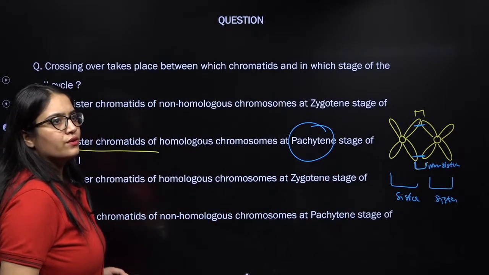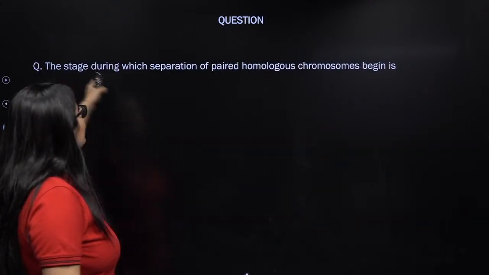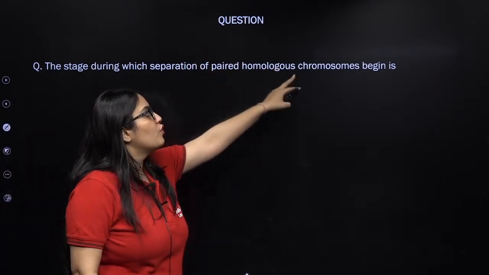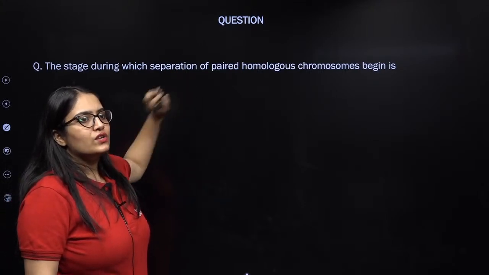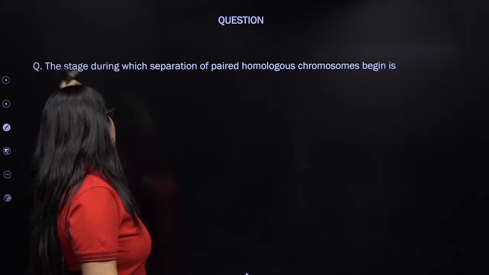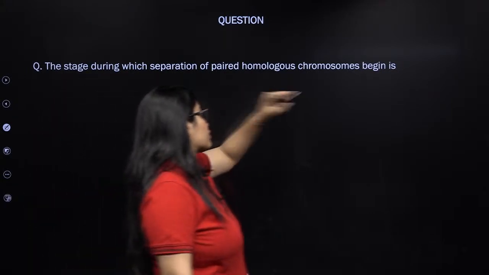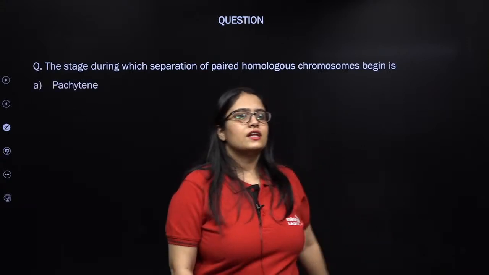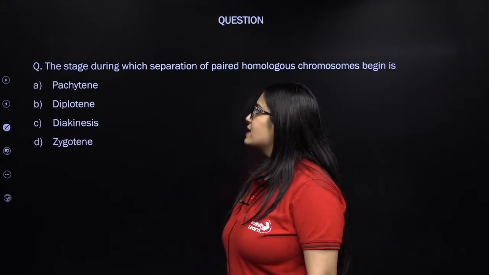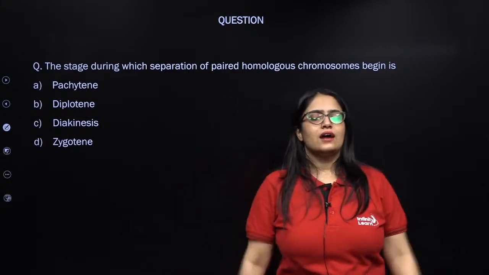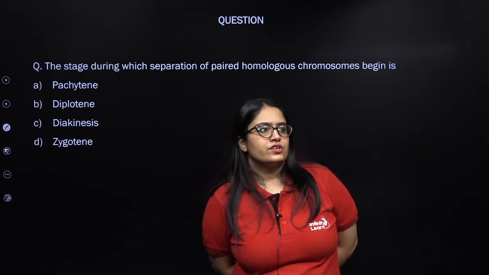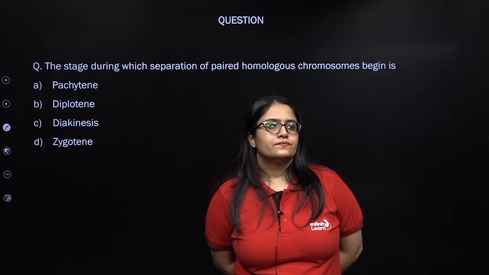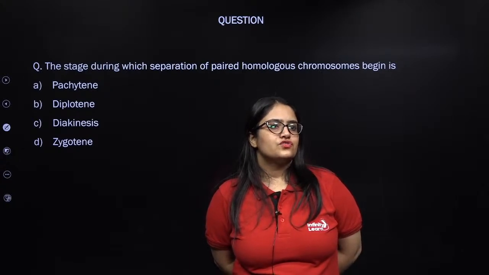That's right, uncle. Now let's talk about another question. The stage during which separation of paired homologous chromosomes begins. I have already repeated this question multiple times, so let me see who can answer this correctly this time. In which stage do these homologous chromosomes actually start separating out? Everybody in the class, give it a try.